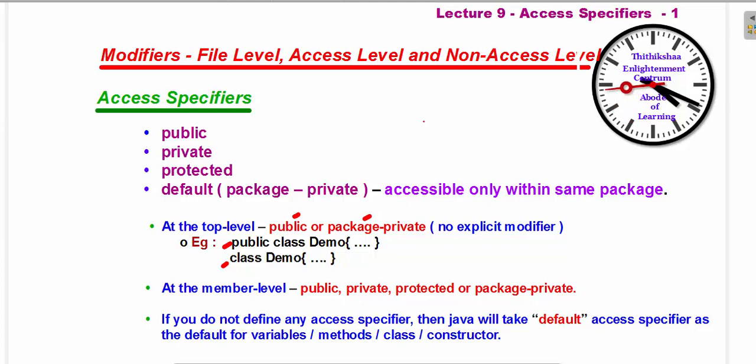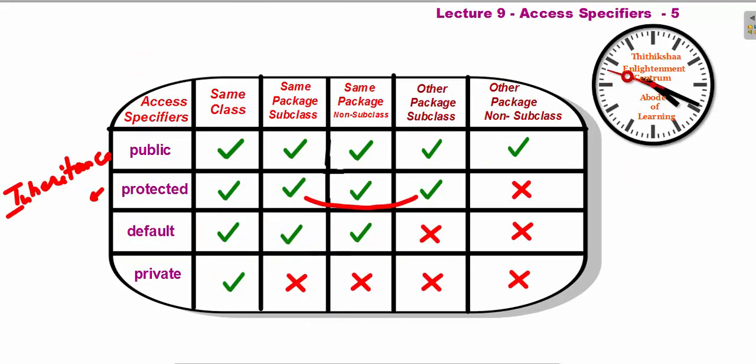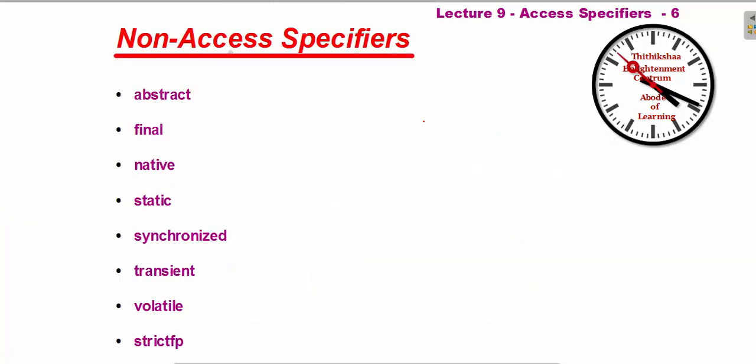Non-access level, so there are some others. We have seen the reserved keywords, right? In that you'll have abstract. We have seen, if you have the abstract method, then you have to give abstract to the class. Next, final means you cannot change the value. If you give final for the class, it cannot be inherited. Native and all we'll see later on.